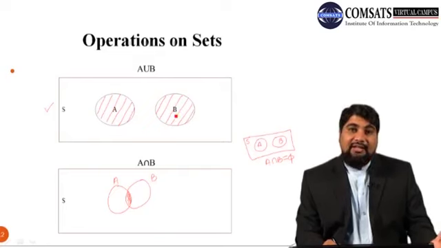This A dash is A complement, or we can also use A C. A complement is defined as S minus A. So just subtract A from S. Here this full region is S. From this full region we need to skip this A area, and we have to consider the rest of the area in our analysis. So the only area which we have to skip is the region A.